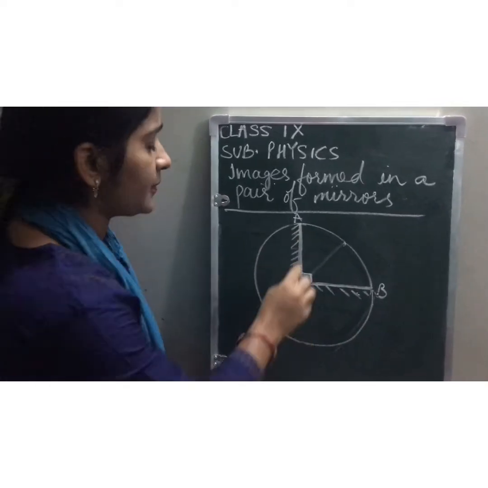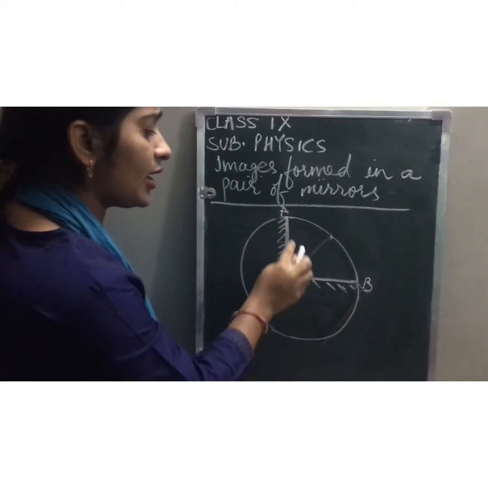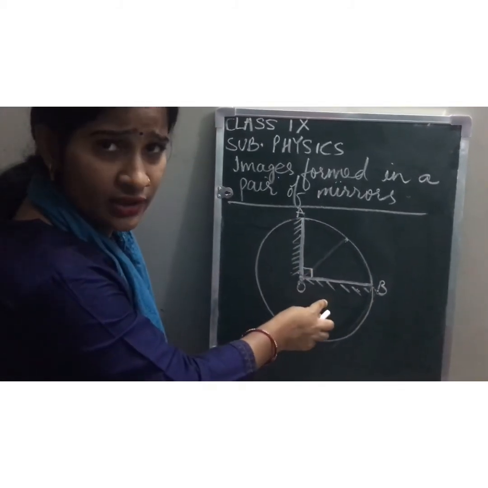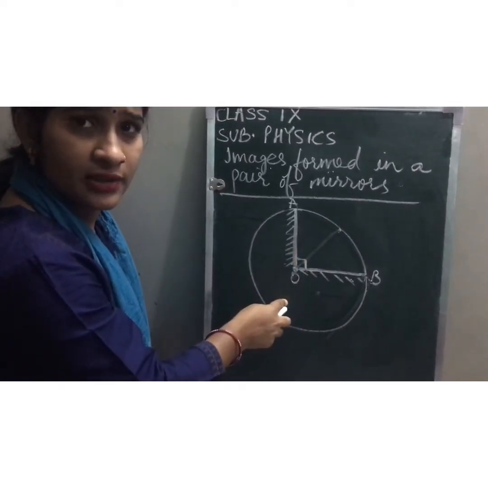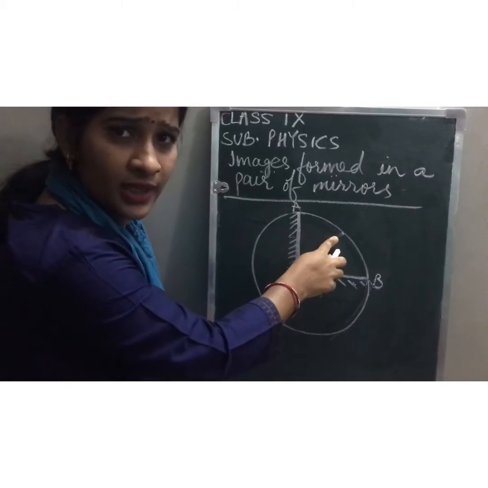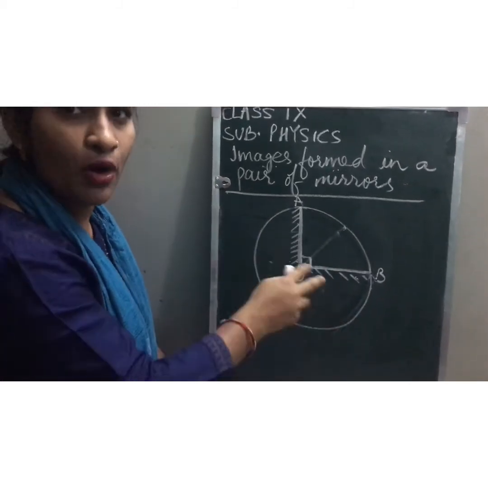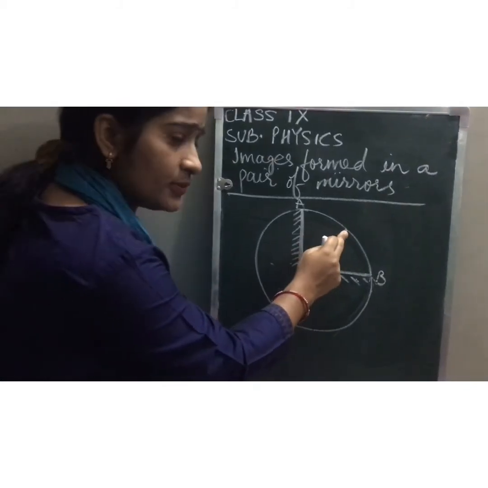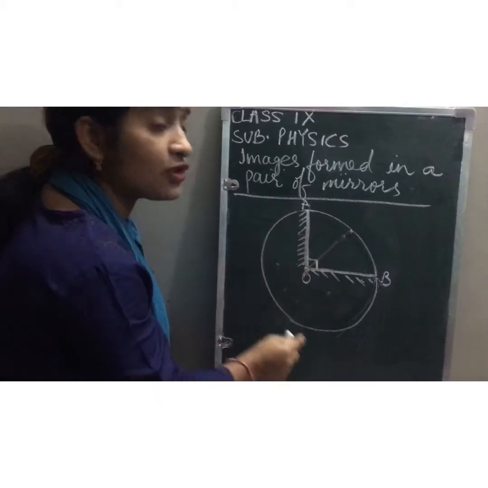That means, again I am explaining. If two mirrors are inclined at any angle to each other, let's say 90 degree, then wherever you keep the object and its images, not only one image, more than one image will form. In all these cases, the object and the images will always be at the circumference of the circle.